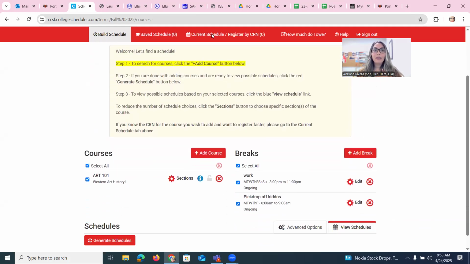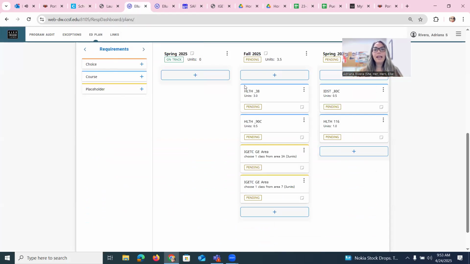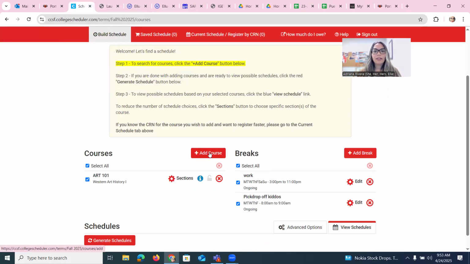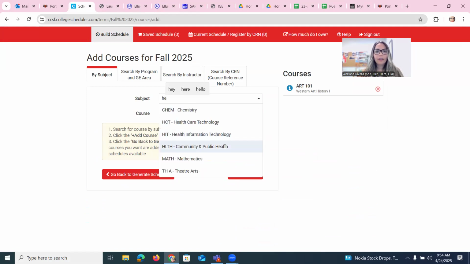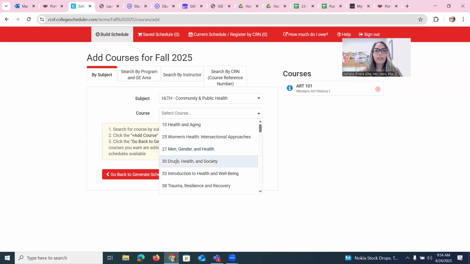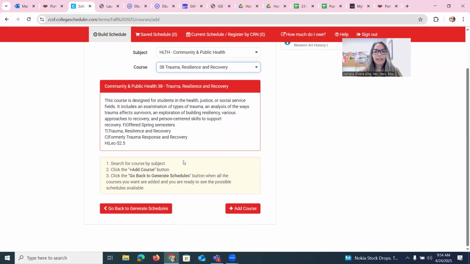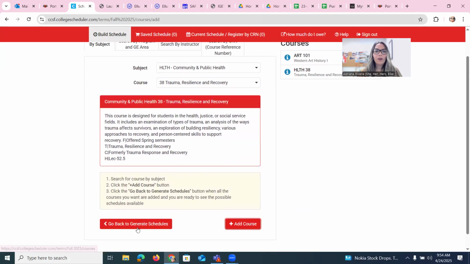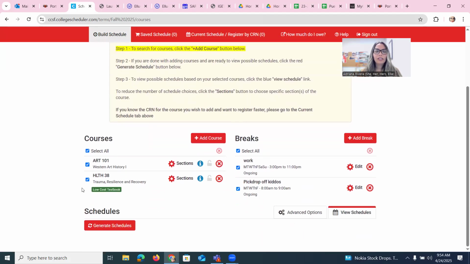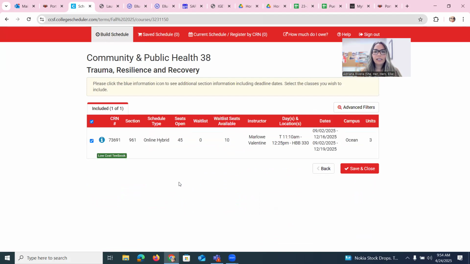Now I go back to my ed plan again, okay? In my ed plan, the counselor also told me to register in Health 38. So again, I will go to the schedule planner, I will add, I will put Health, and I will look for 38, and then I would add course. Then it comes here. Then I go back to generate schedules. I also look at the sections. And this one is Tuesdays from 11:10 to 12:25.